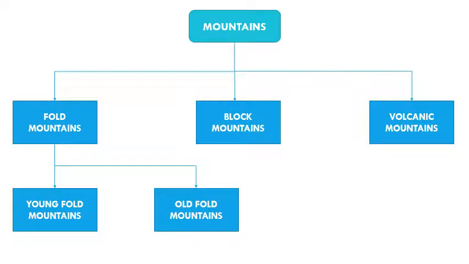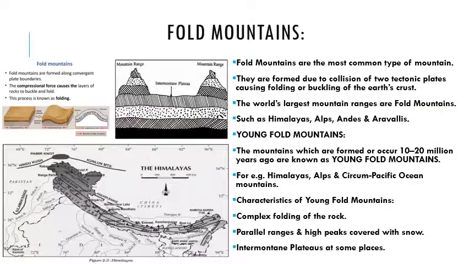Now let us see the types of mountains. There are three types of mountains. First are fold mountains, then block mountains, then volcanic mountains. Fold mountains are of two types, young fold mountains and old fold mountains. Now we will study them one by one. First of all, the fold mountains.